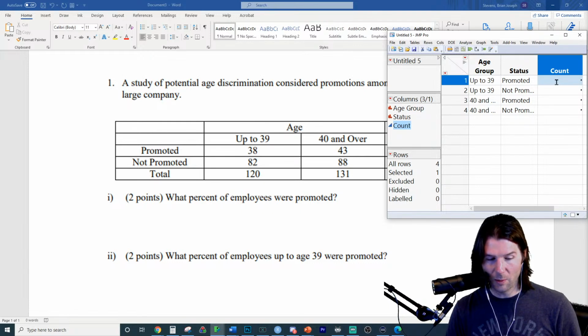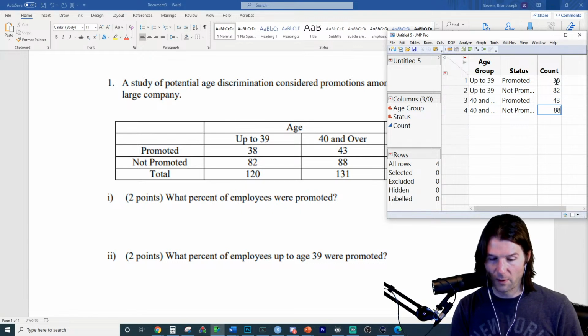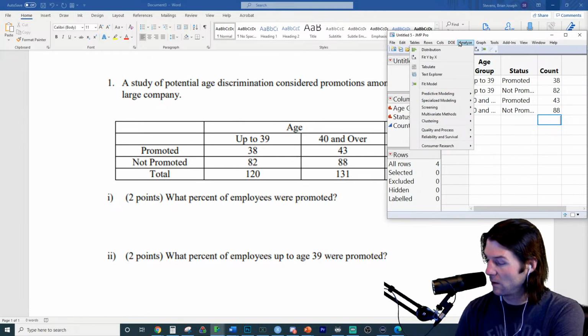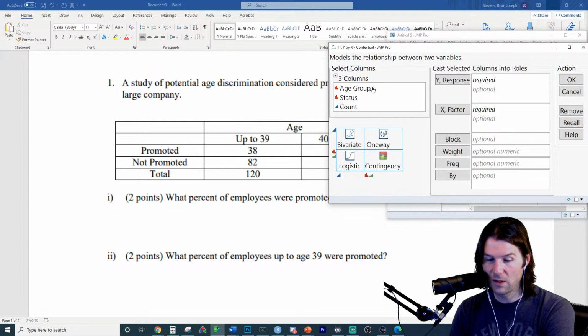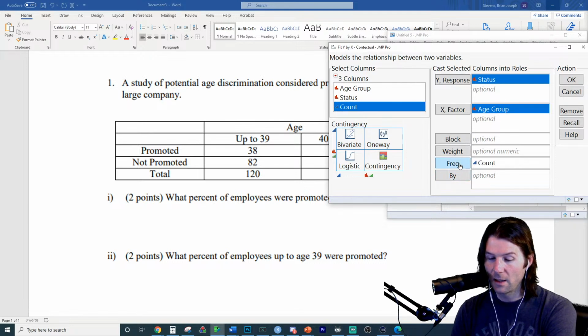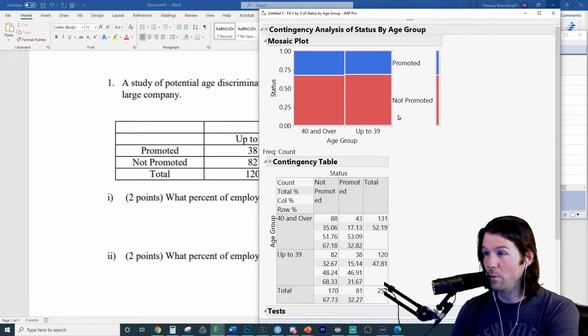So we got 39 promoted is 38, 82, and then we got promoted 40 and over, and not promoted 40 and over is 88. Okay, so we're going to get the same output by going to Analyze, Fit Y by X, and we're going to see if somebody's age group explains their status. Remember, age group is the X variable. It's doing the explaining on why someone would get promoted, which is their status. This one we have to put in the count, which is just the amount of observations, but it is still two categorical variables. This should pretty much answer the question about whether or not there's an association.